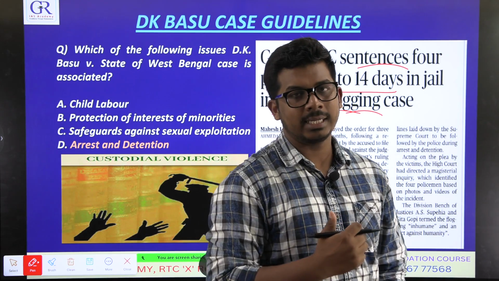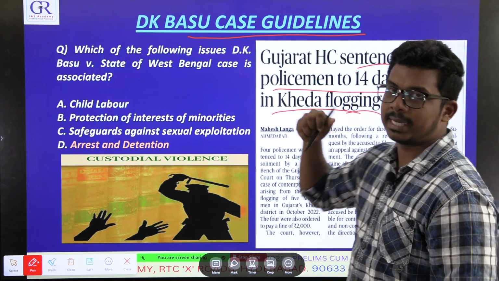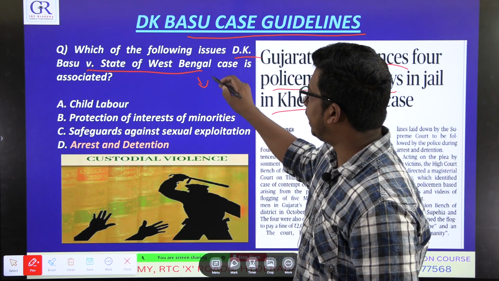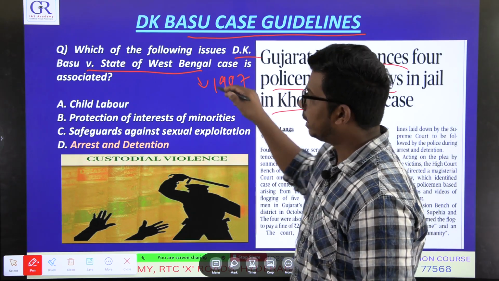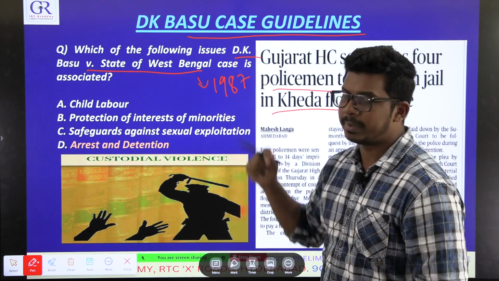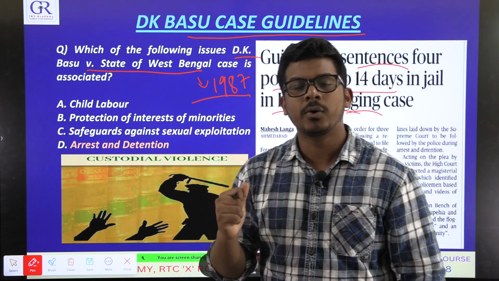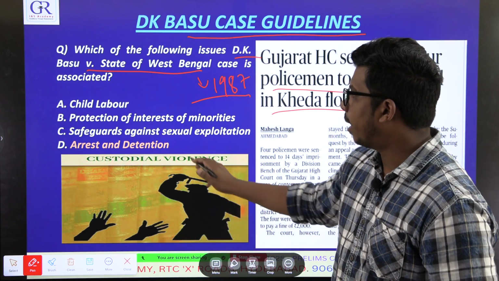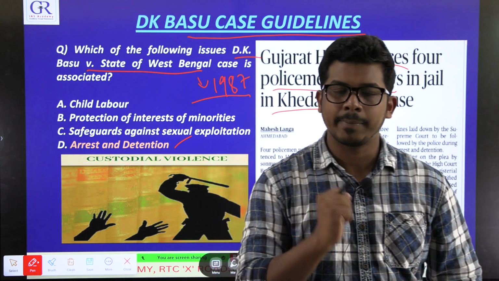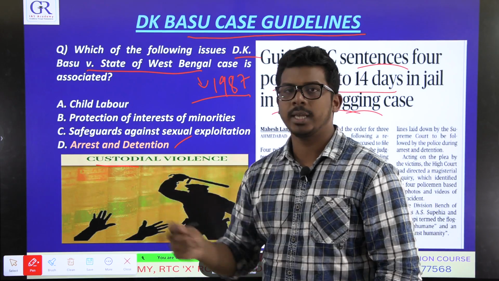So it is against the guidelines issued by the Supreme Court. So what are those guidelines? In a case called DK Basu versus State of West Bengal, 1987, a Supreme Court judgment or case law, the Supreme Court issued some guidelines against arrest and detention. These are the procedures police are supposed to follow when they arrest a person, when they take one person into detention, or when they are in custody of the police.